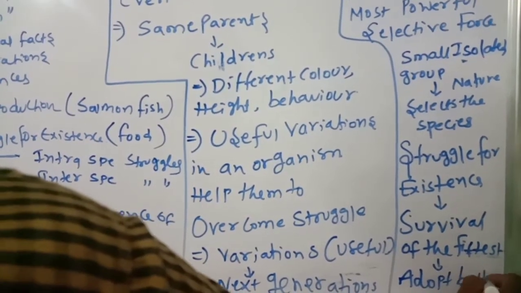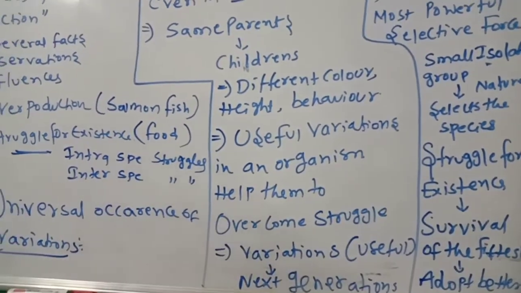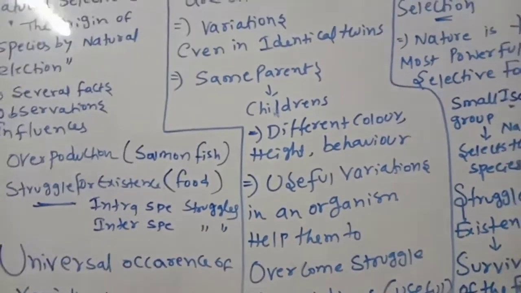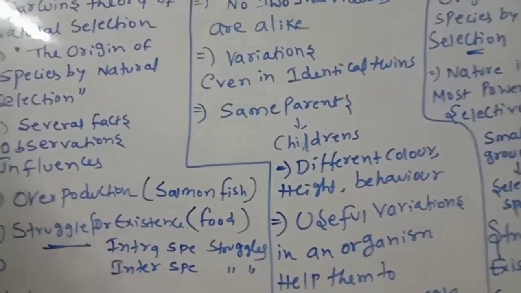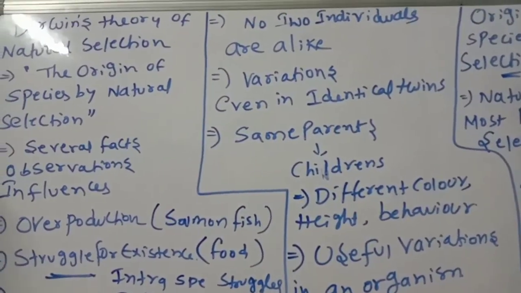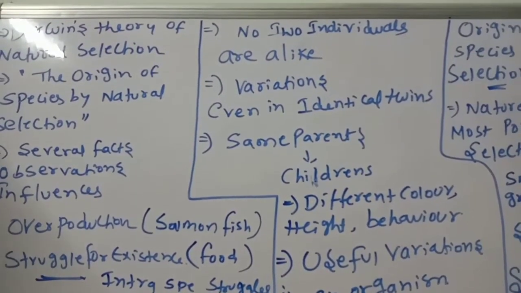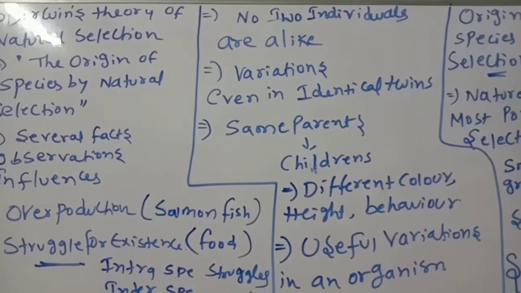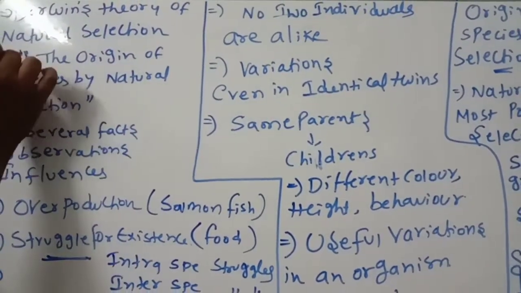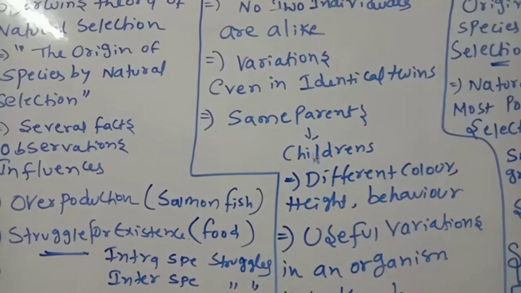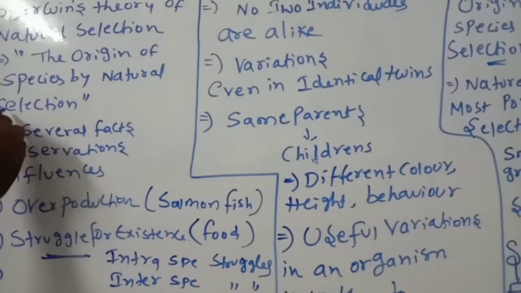Children, observe very carefully. We are discussing Darwin's theory of natural selection. Darwin wrote one book, The Origin of Species by Natural Selection.